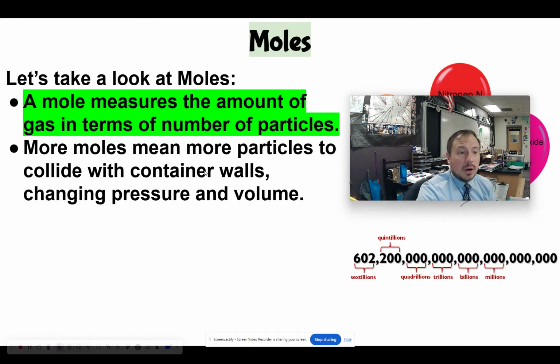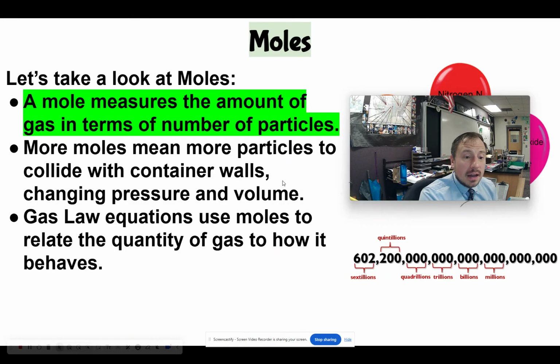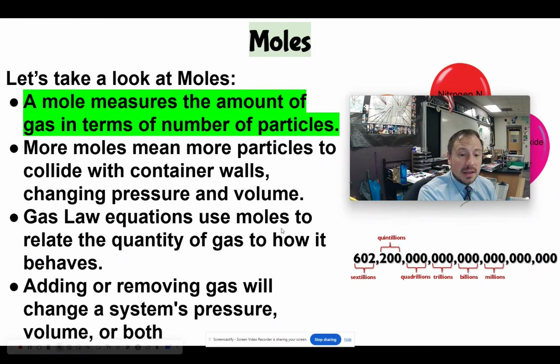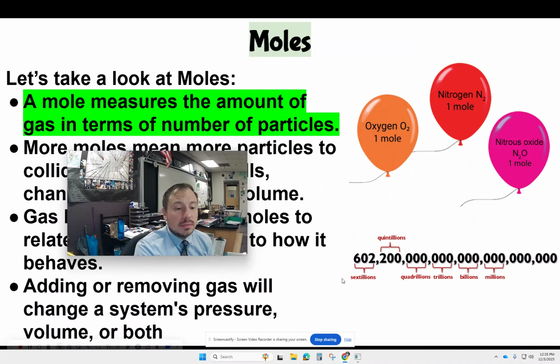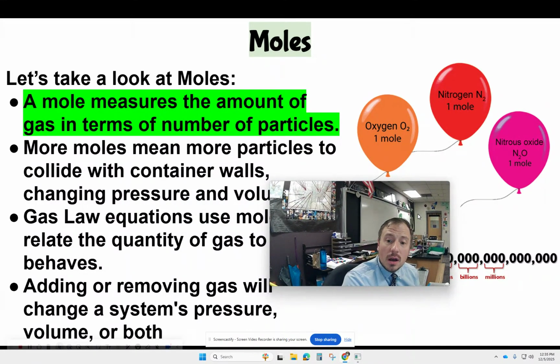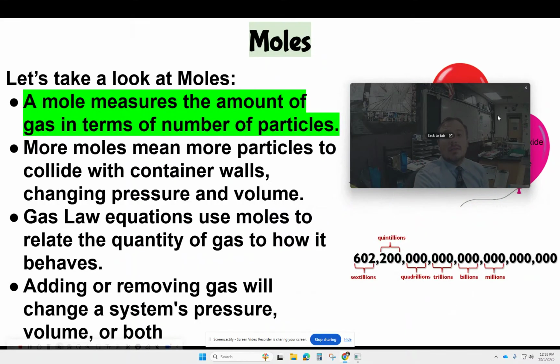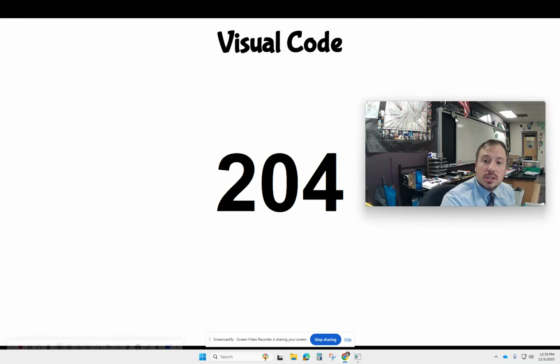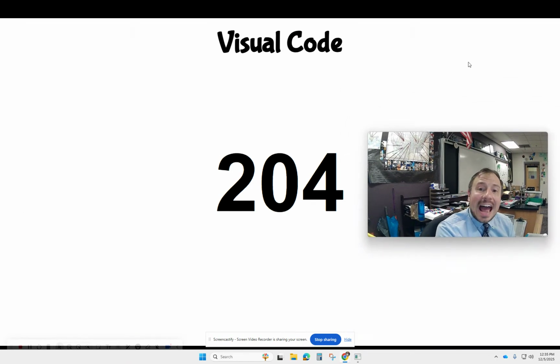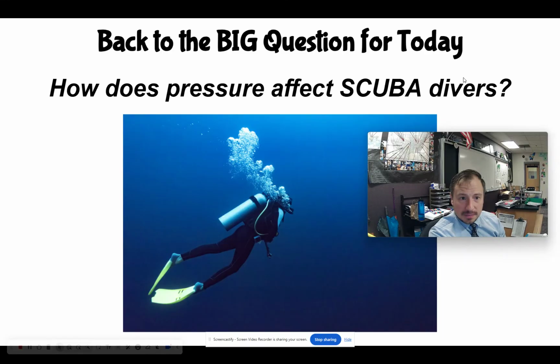More moles means more particles to collide with the container. That can change the pressure and the volume. Now, gas law equations use moles to relate the quantity of gas to how it behaves. So adding or removing gas will change a system's pressure, volume, or both, right? And we'll get to this, right? So these are the four conditions of gas, or the four variables, or properties of gas. Now let's take a look at how they affect each other, right?